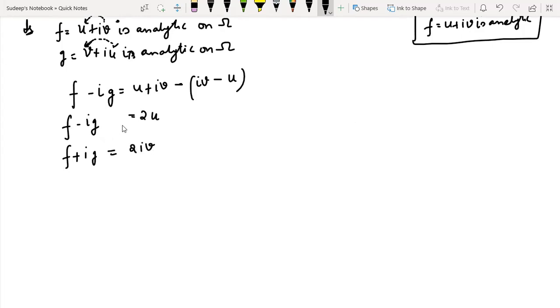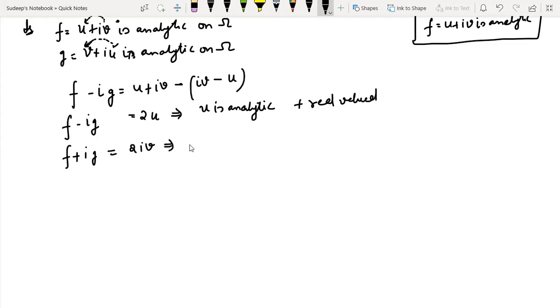Now we already know that f and g are analytic, so their linear combination is also analytic. Is that fine? And it implies what? u is analytic plus it is real valued.